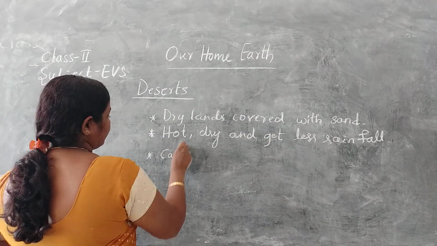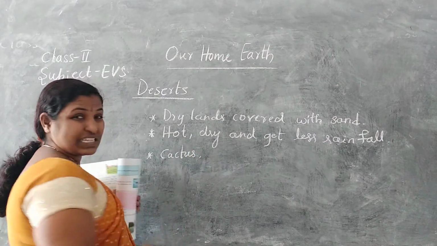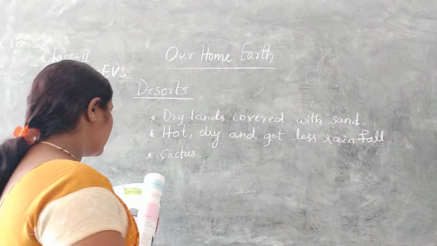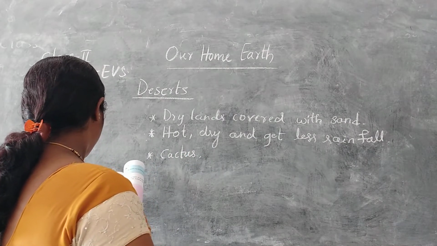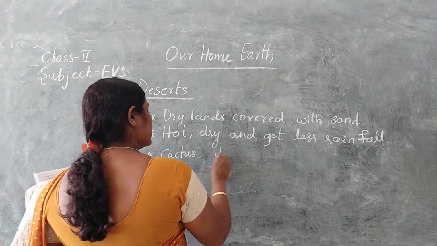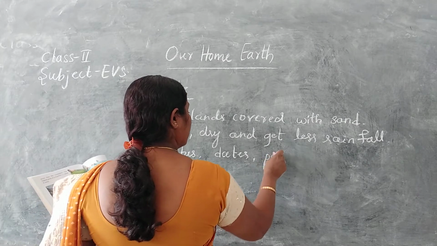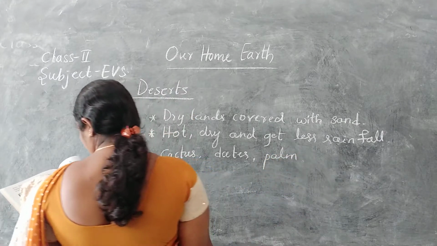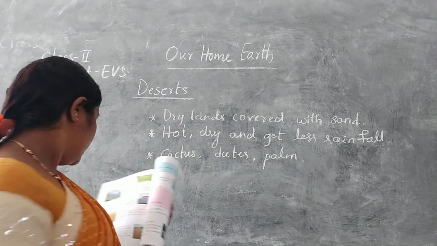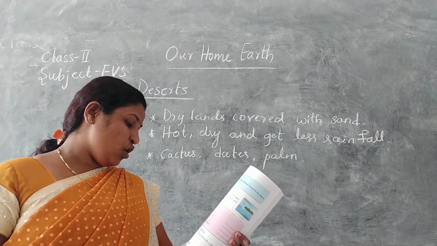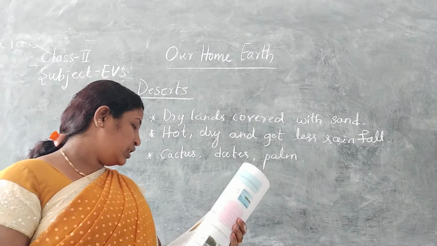Cactus, that is, cactus plants. Then date and palm trees grow in the deserts. An animal is called the ship of the desert, the camel.